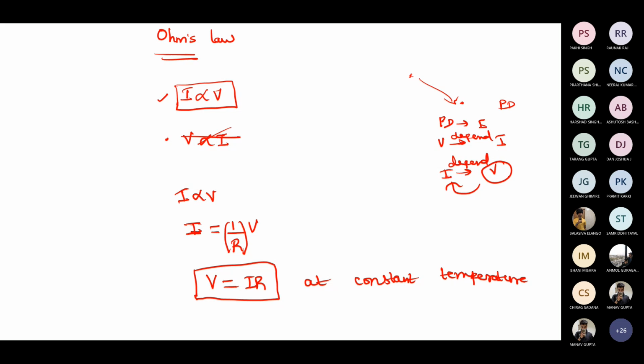Okay, ma'am? Is it okay? Ohm's law. So how will you write Ohm's law? I is proportional to V, or V is proportional to I? Now you should say it confidently.